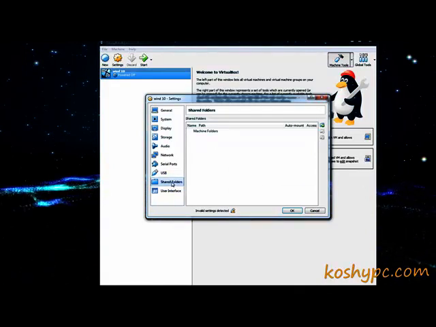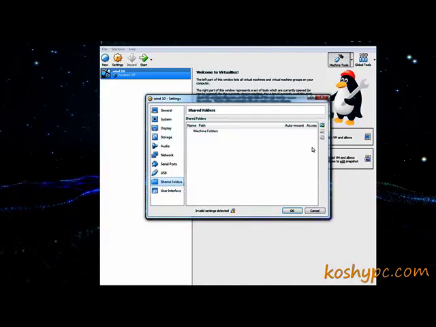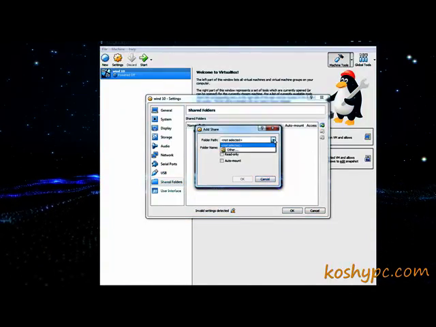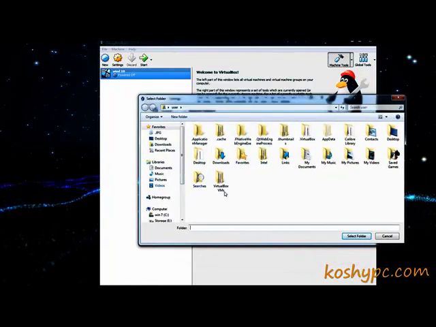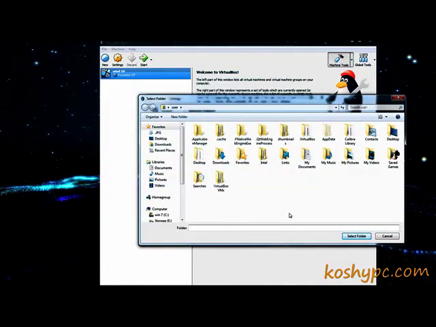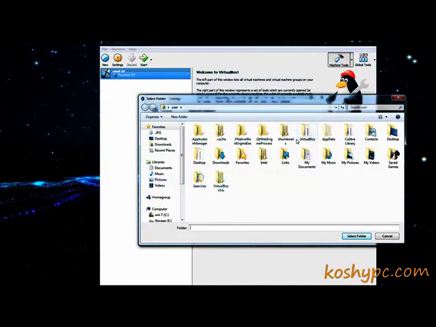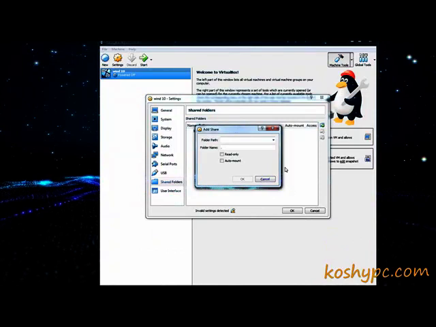Shared folders is another option, if you would like to share some of your main computer folders with this virtual machine. Here you can see that I have gone to my own main computer. I can share my downloads or my desktop or my documents or any other folder that I would like, and I will say select, and share it with this machine.